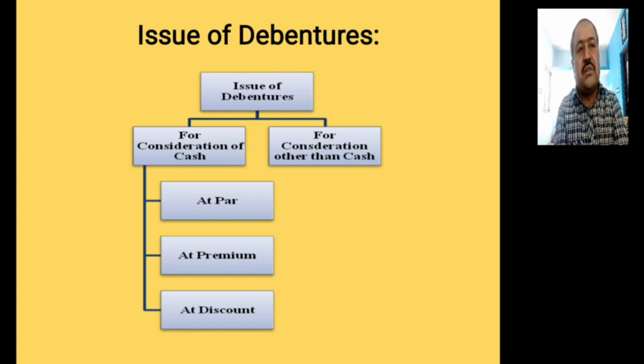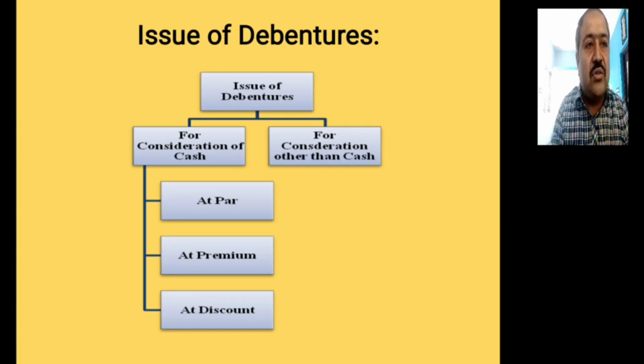Okay, the most important thing for our examples and for questions to be asked in the examination is the general entries. To understand it, first of all you must know the issue of debentures. There are two types of issue. A company can issue debentures for consideration of cash and for consideration other than cash.